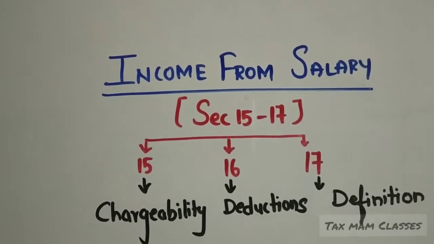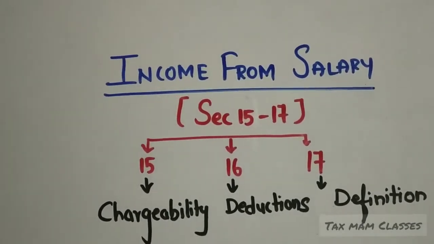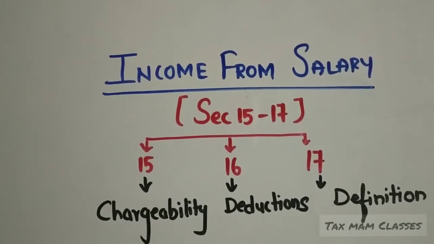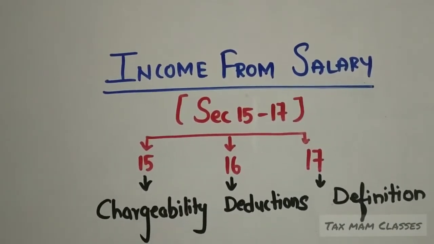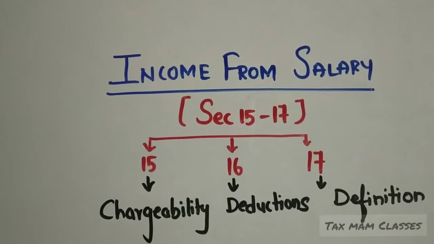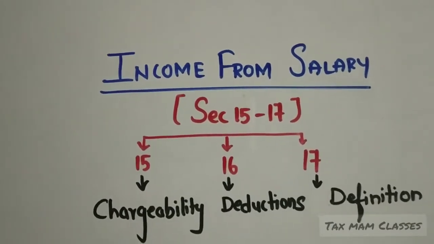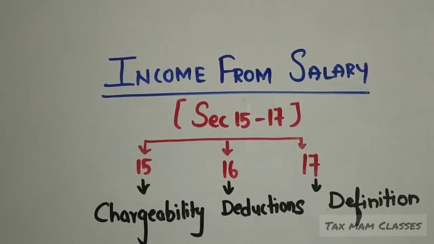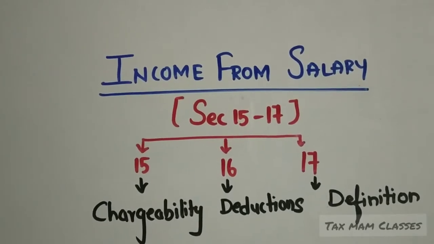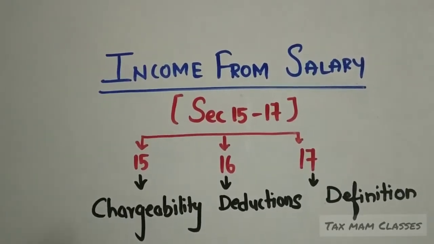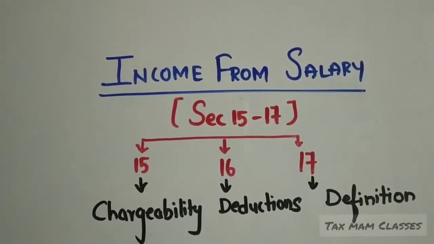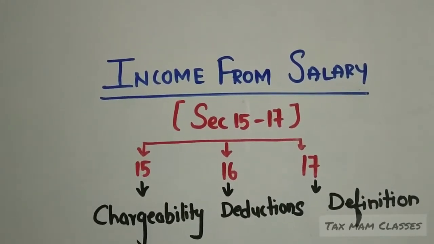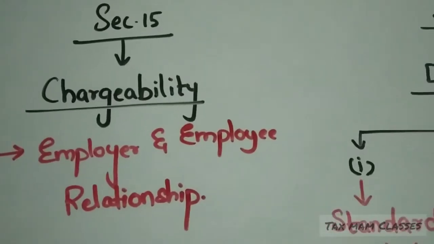Whatever remuneration an employer is giving to his employee is an income to the employee. That income will be covered under the head income from salary. So the relationship between the two persons must be employee and employer. That we shouldn't forget.